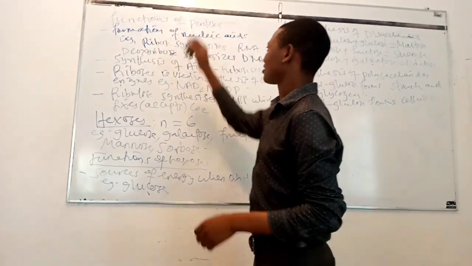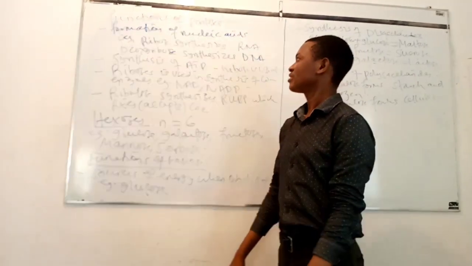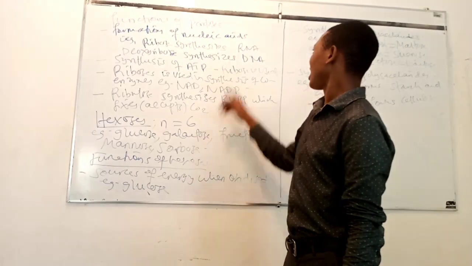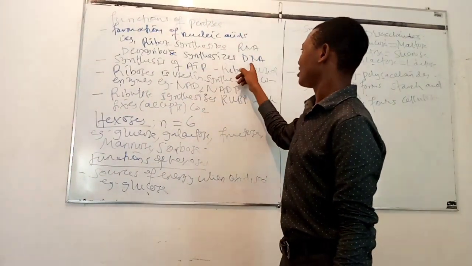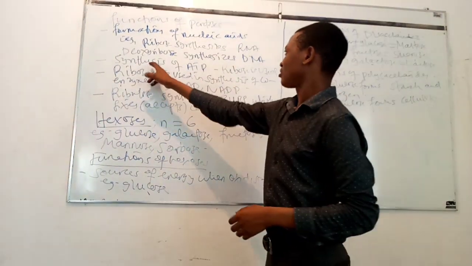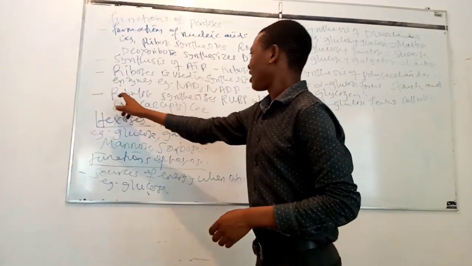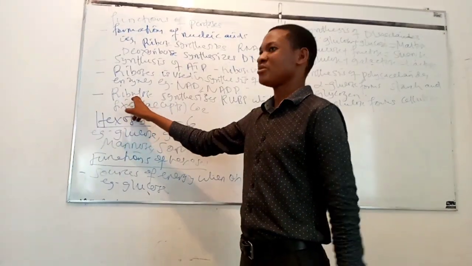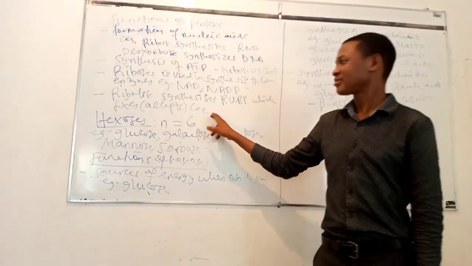Functions of pentose. There are so many functions of pentose, including the following. First of all is formation of nucleic acids. For example, RNA is made up of ribose. Also, DNA is made up of deoxyribose. Another function is the synthesis of ATP, which requires ribose. Ribulose bisphosphate is made from a 5-carbon sugar, which is ribulose, and it is used in carbon dioxide fixation in plants.